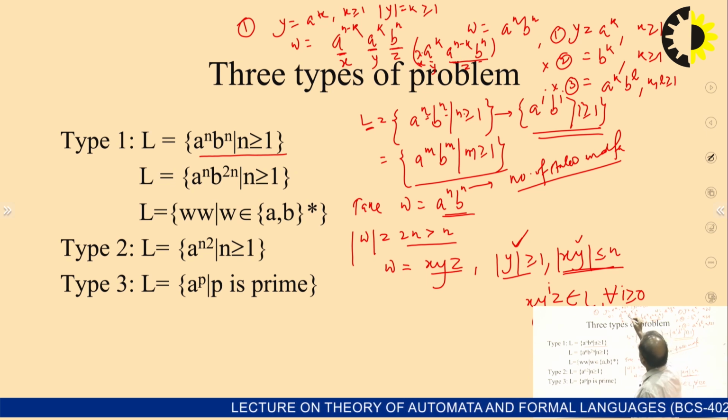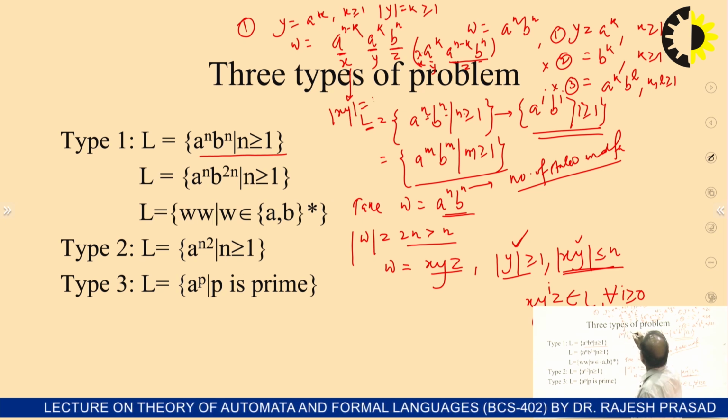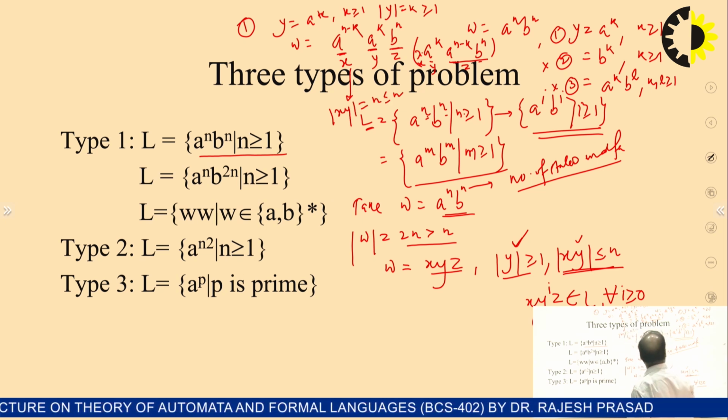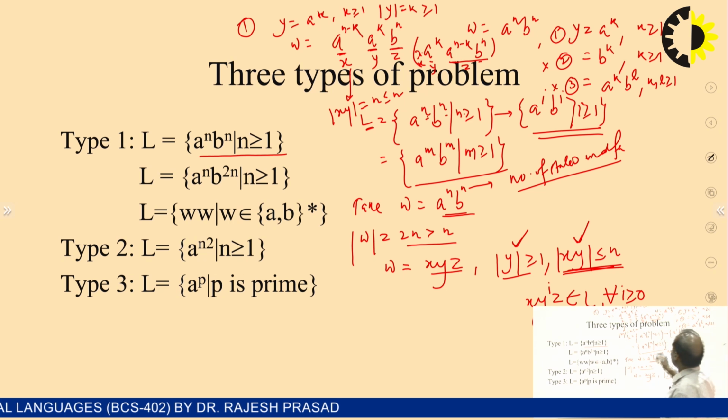If we choose this division, what will be the length of xy? The length of xy will be n, which is less than or equal to n. So this is perfectly valid. This is also perfectly valid: length of xy less than or equal to n. And if you choose this one also, what is the length of xy here?